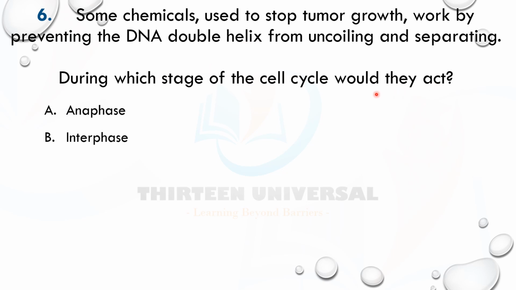Anaphase is in mitosis. Interphase, yes. Metaphase in mitosis, prophase. Now, A is anaphase, it occurs in mitosis. DNA does not uncoil in mitosis. So all of these options that have to do with mitosis, anaphase, metaphase, prophase, they are wrong. Now, interphase is correct. Why? Because in the S phase of interphase, DNA undergoes semi-conservative replication, and that is when DNA uncoils and separates.